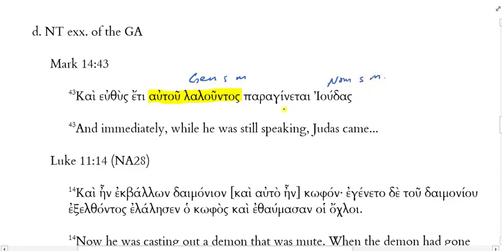Nominative. All right. Normally, my adverbial participles are nominative because they match the nominative subject of the main verb. But Judas here is not the one doing the speaking. Okay? This is a genitive absolute, and the subject of that genitive participle is not represented in the main clause. Judas is one participant. Autou, this he, is a completely different participant. So while some other he was speaking, still, Judas came. All right? So we have two different actors, and that's a genitive absolute. Immediately while he, someone else, was still speaking.